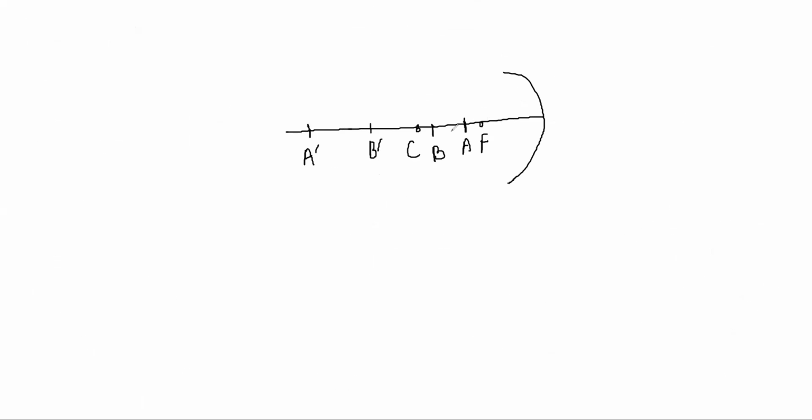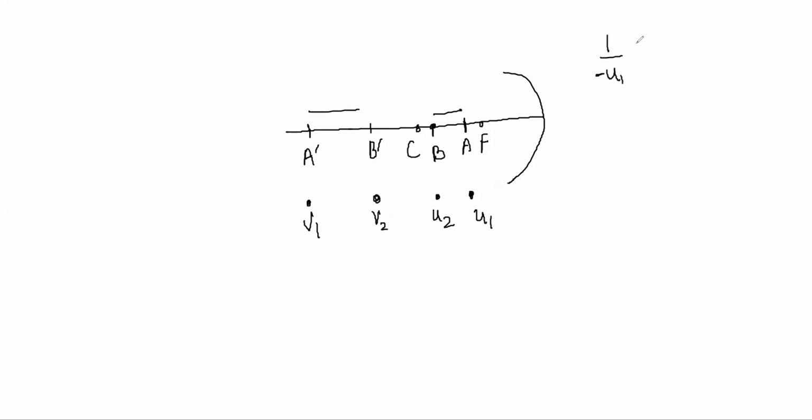This is a substantial length, not dx. So to find longitudinal magnification, just take 2 points. Take 1 point here at A and find its image A dash, and 1 point here at B and find its image B dash. This is U1, this is U2, this is V2, this is V1.